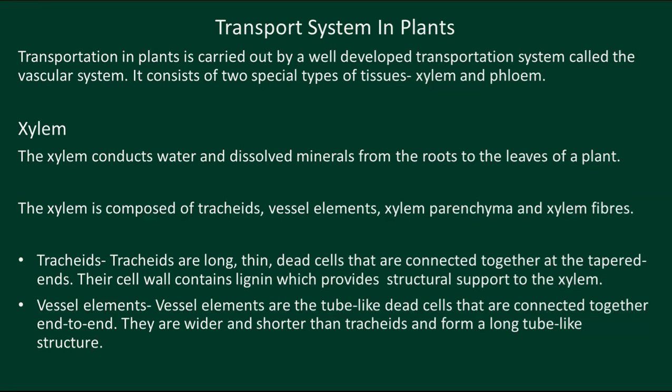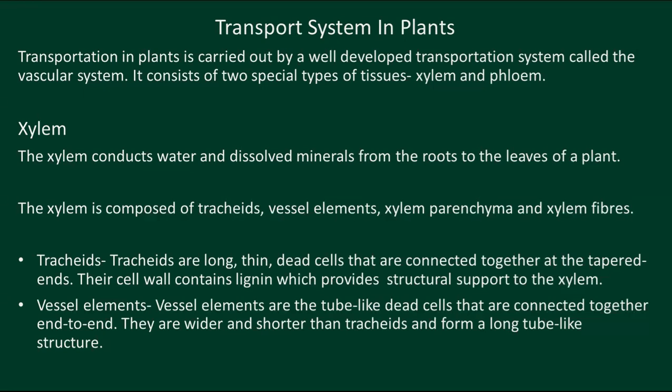This vascular system consists of two special types of tissues, and the names of those two tissues are xylem and phloem. First we are going to discuss xylem. What is the meaning of xylem, and what is the function of xylem?